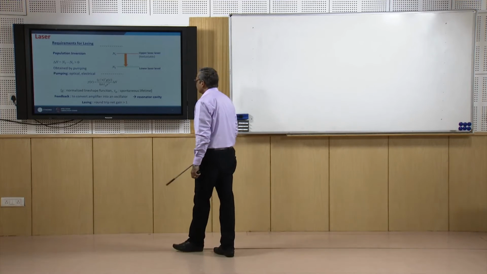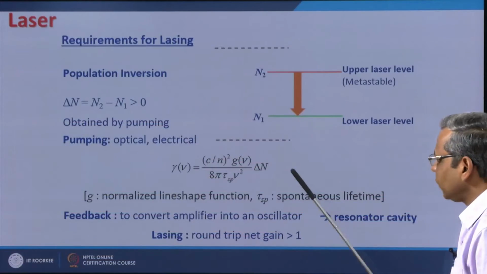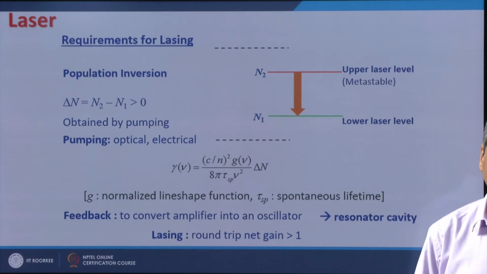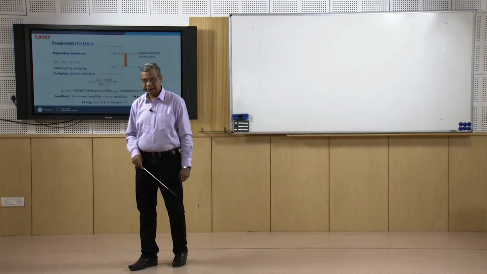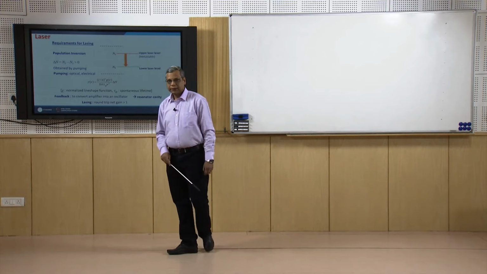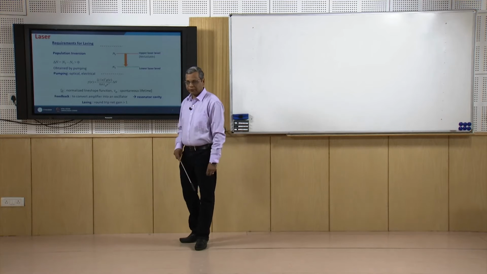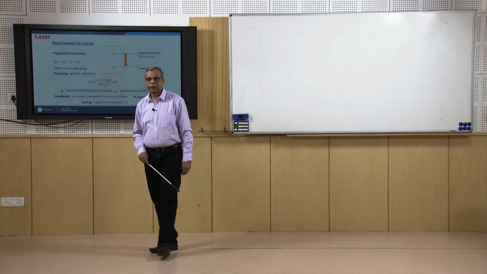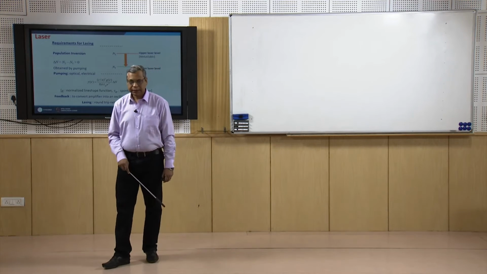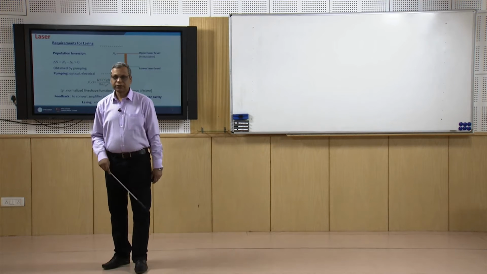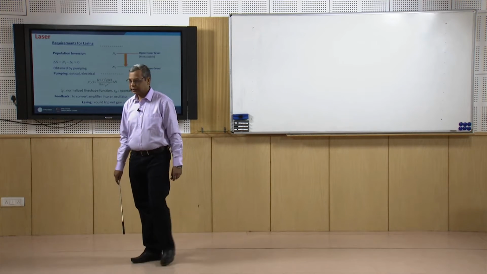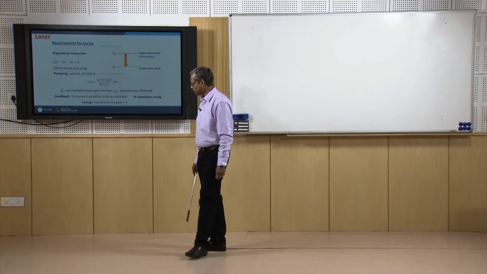However, this amplification should be sufficient to overcome the loss of the system. Once the gain coefficient is such that the gain of the amplifier is able to overcome the losses, then oscillations will start, or the lasing action will start, and we will have laser.